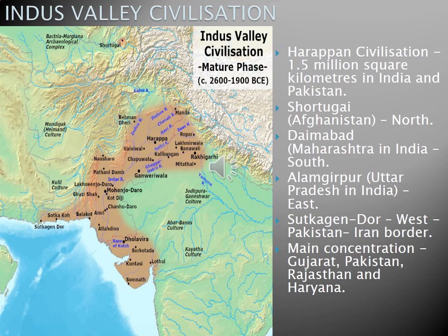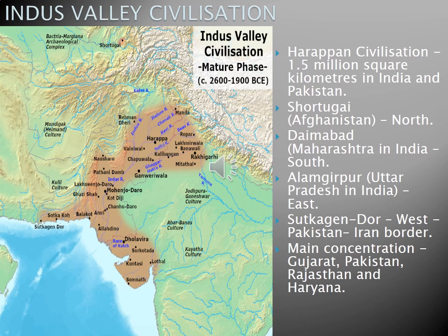So it is in Maharashtra in India. Then if you take the eastern part, it was Alamgirpur in Uttar Pradesh. If you take the western part, it was Sutkagendor. So these were the cities, these were the places, these are the sites which marked the edge of the Indus Valley civilization. Yeah, so the boundary line.